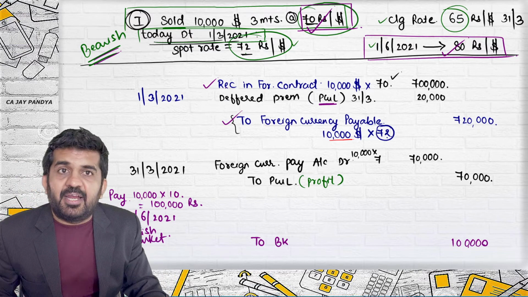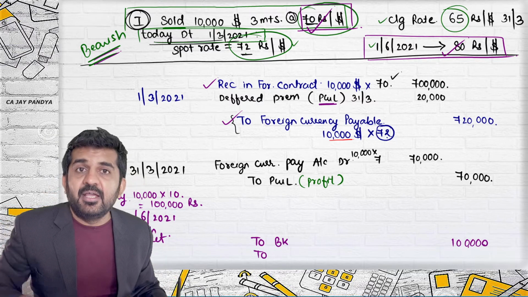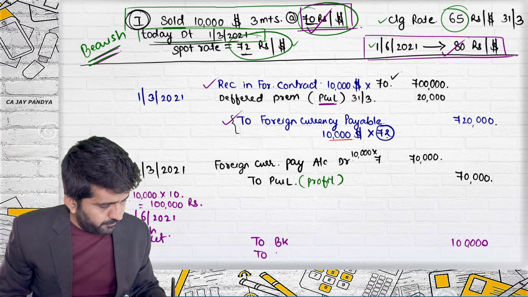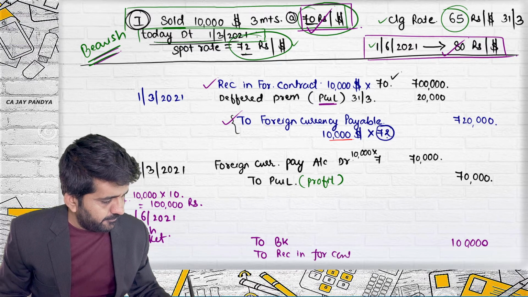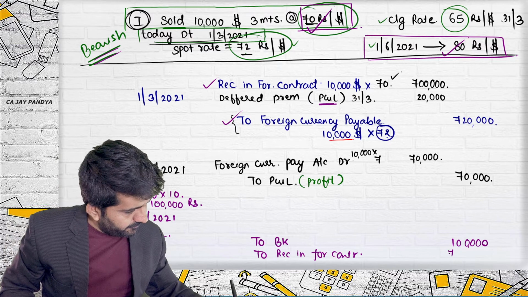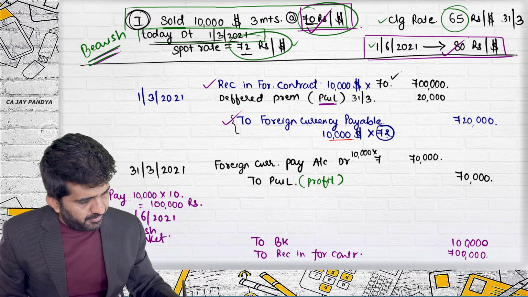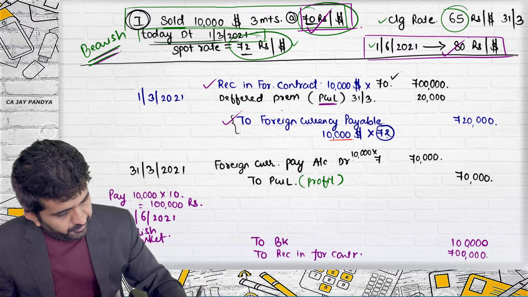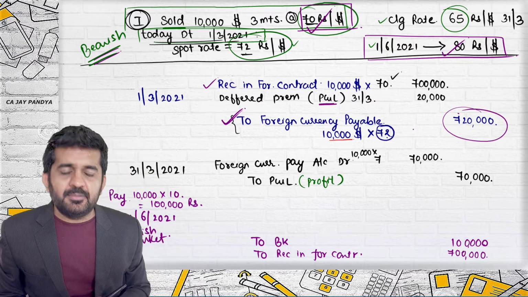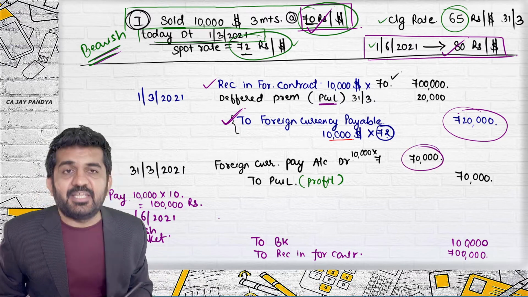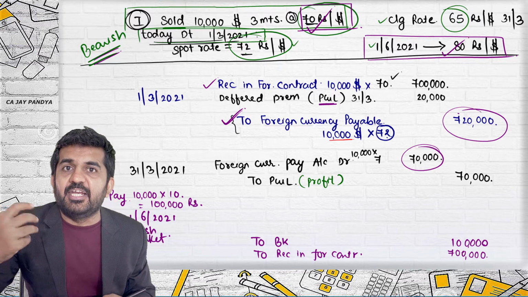What is this account right now also is same. Receivable in forward contract 7 lakhs we have not touched. It was debited. Now it should be credited. It will become 0. To receivable in forward contract 7 lakh rupees. All right. This account credit was 7,20,000, debit was 70,000. So net credit is 6,50,000, which now I need to close.